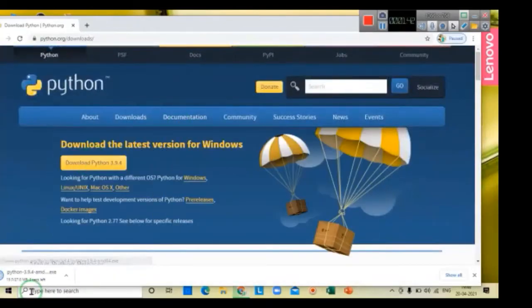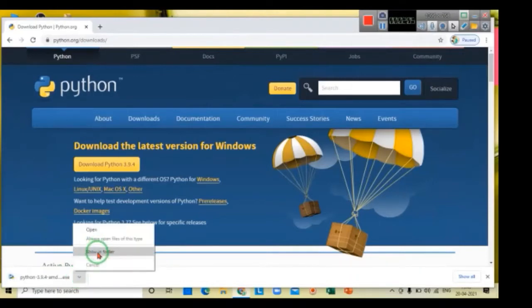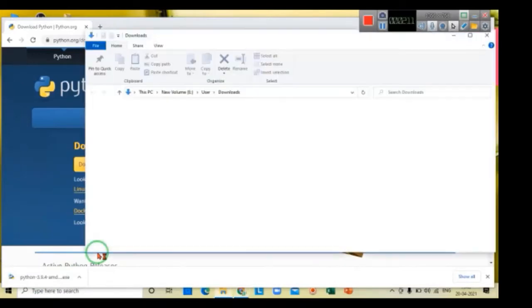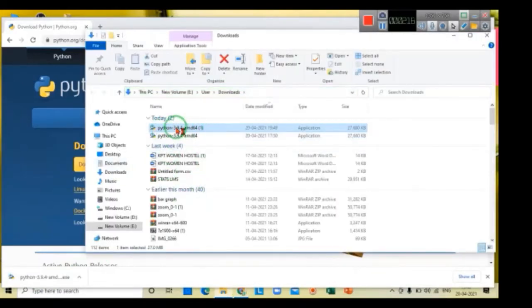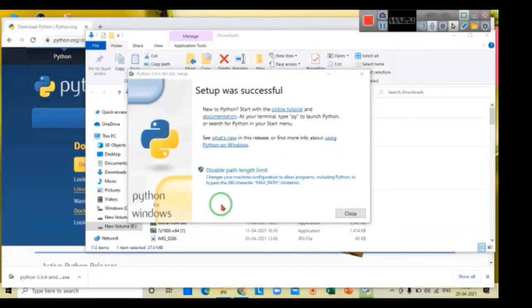Now for Windows 8 and later, you can download Python 3.9. When you click on download, an exe file will be downloaded. Then you'll have to open that exe file and run it to install Python on your desktop. After you click run, you'll have to add the path. Click on the path option there. Then you should click on install now. Now Python is installing. You just have to wait for a while.